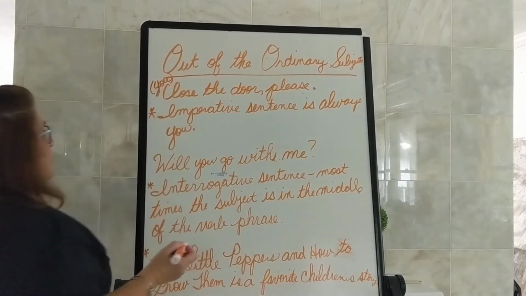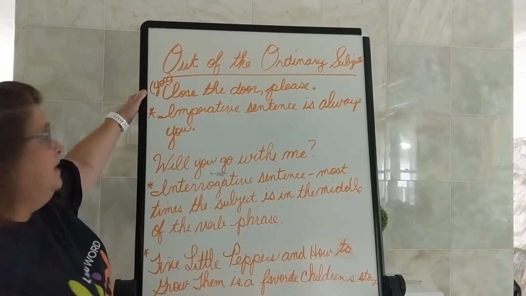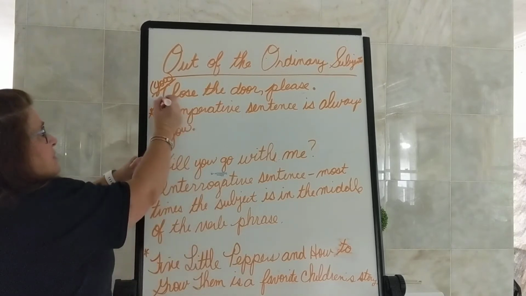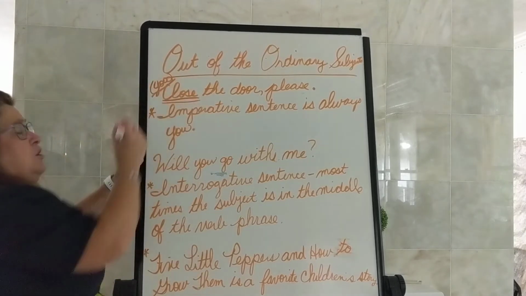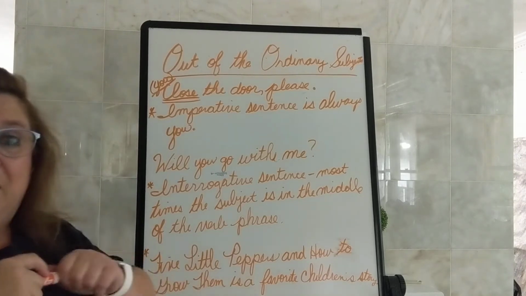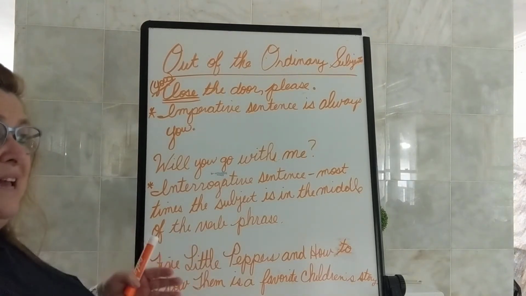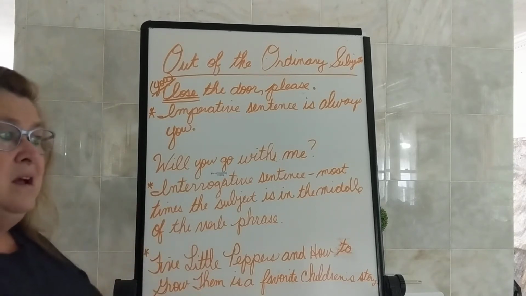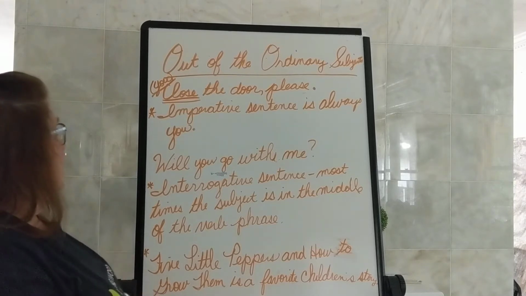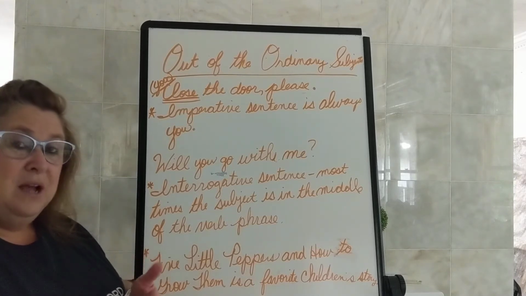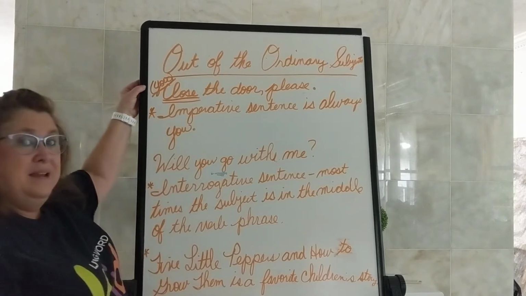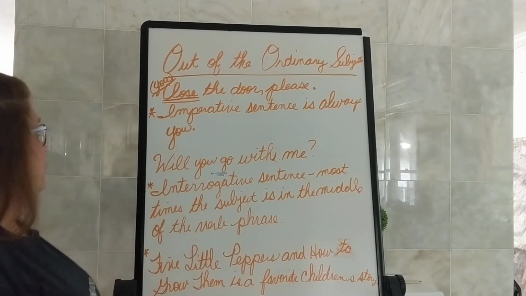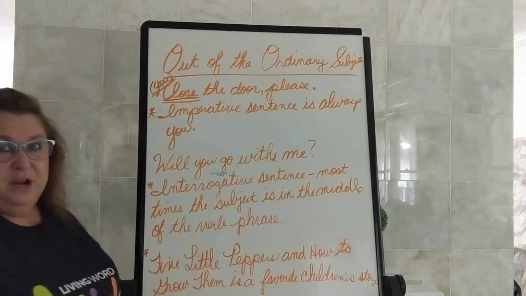It will not be there. You will need to write it in parentheses in the front of your sentence and underline it one time. That is your subject. Close is our verb. Who or what is to close? You close. Remember, it will not be there. It's understood. It's a given that we just know that in an imperative sentence, a sentence that gives a command, the subject will always be you. So when they ask you to underline your verb 2 times and your subject once, you will have to write it at the front of your sentence in parentheses with a capital Y and underline it. So that is our first out of the ordinary subject.